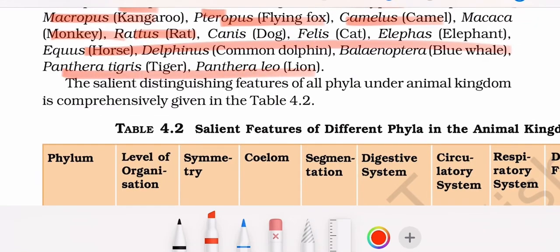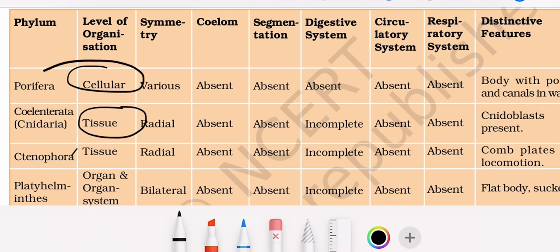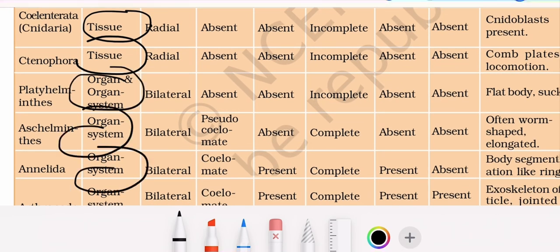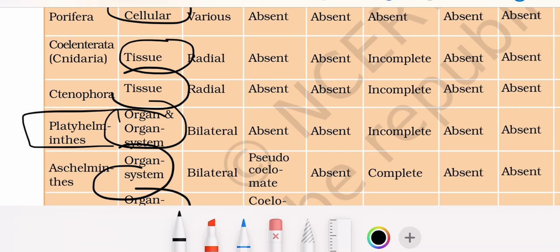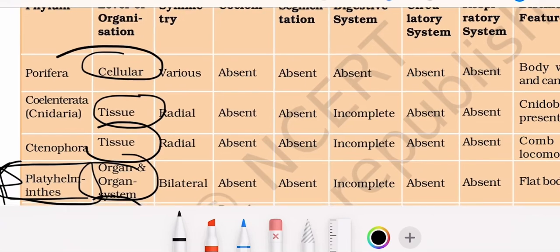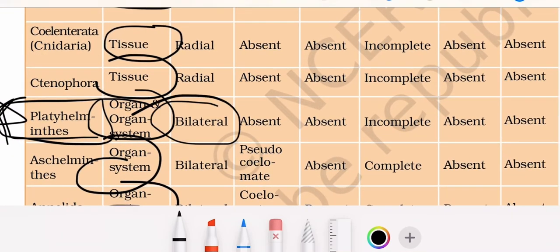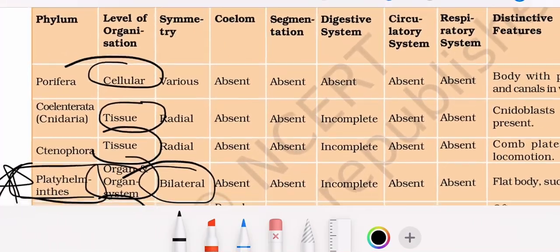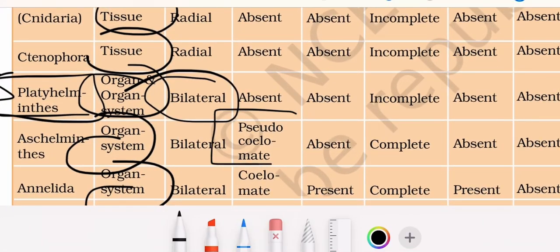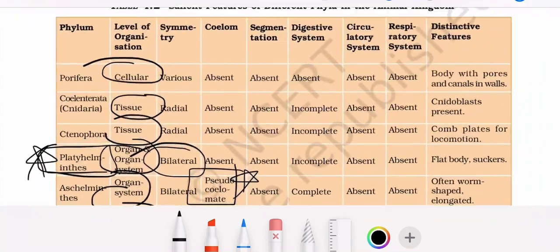All these are the examples of chordates. Now the table is given. Porifera has cellular, tissue level of organization, then organ system starts. Organ level of organization is in Platyhelminthes, and triploblastic starts from Platyhelminthes. And symmetry is what? Symmetry is bilateral from Platyhelminthes. Exception is echinoderms. And coelom starts from Aschelminthes, as they are pseudocoelomates, then coelomates. By this we have done our chapter. Thank you.